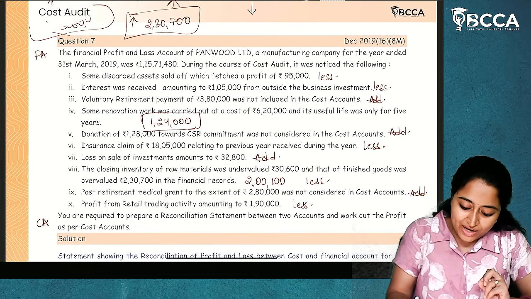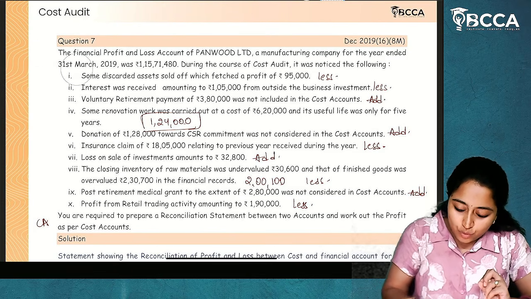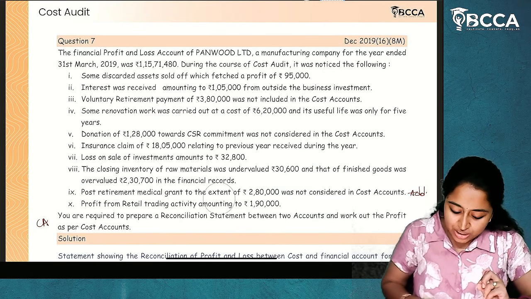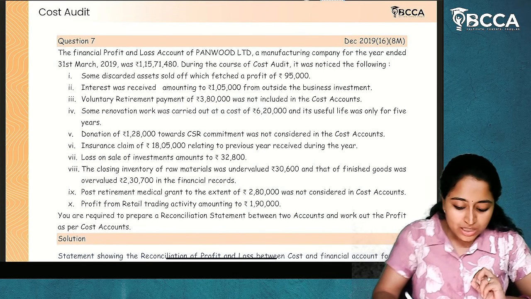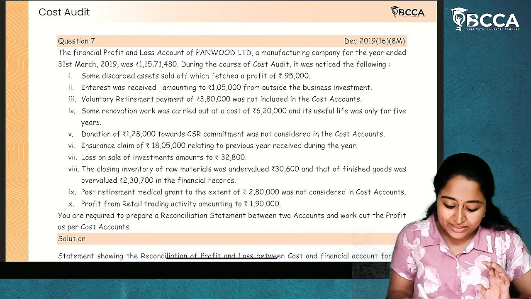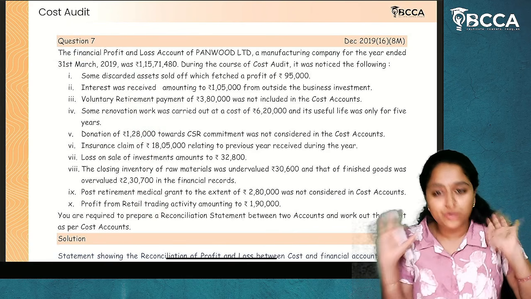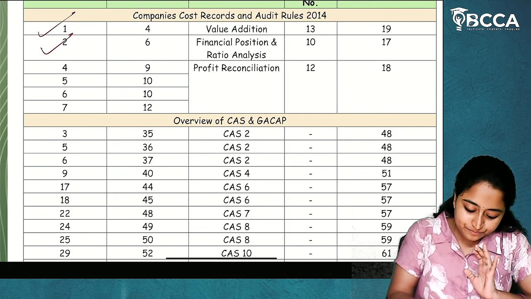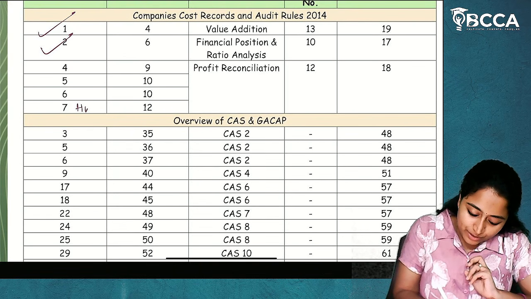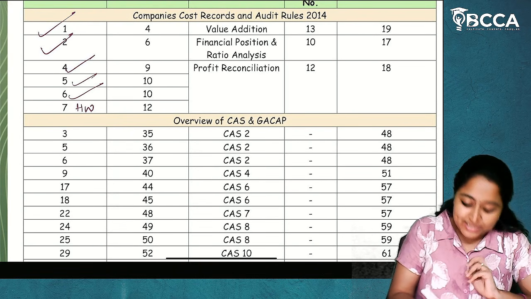Whatever adjustments we have seen so far, only those adjustments are there in this question also. So this question you will do it. Okay. Question number 7. Try to work it out. The same adjustments, no new adjustment is there. So this you will try to work it out. 4th, 5th, 6th is considered.